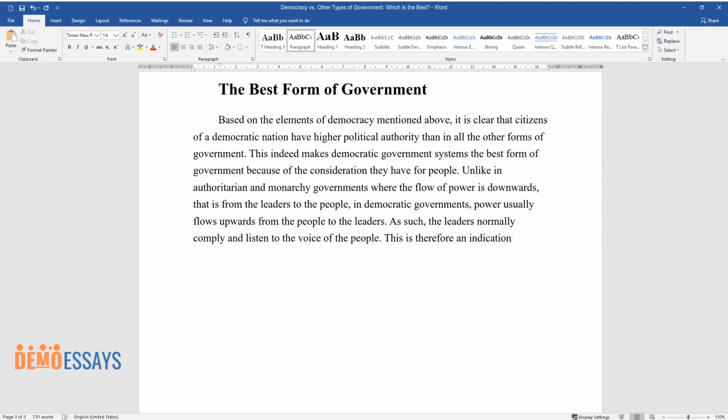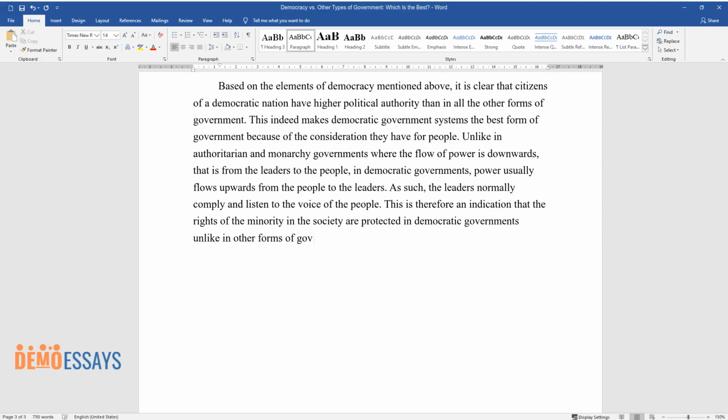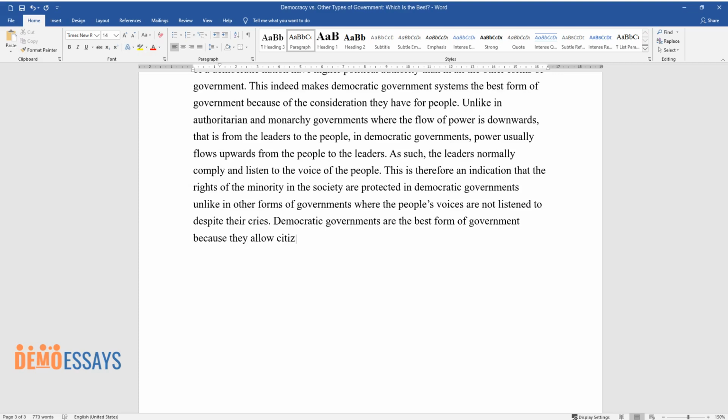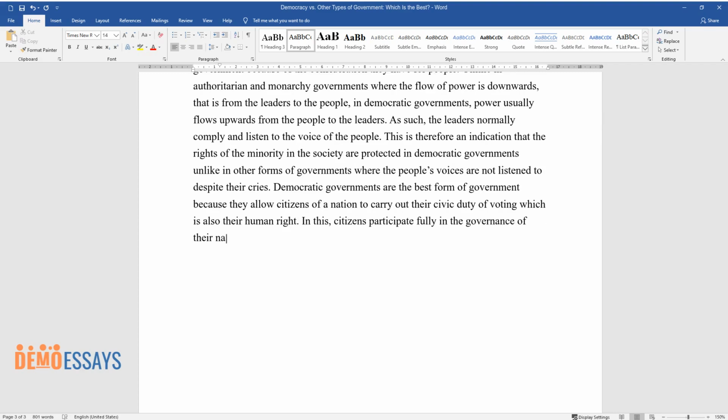This is therefore an indication that the rights of the minority in the society are protected in democratic governments, unlike in other forms of governments where the people's voices are not listened to despite their cries. Democratic governments are the best form of government because they allow citizens of a nation to carry out their civic duty of voting, which is also their human right. In this, citizens participate fully in the governance of their nation as well as being informed of the national public issues.